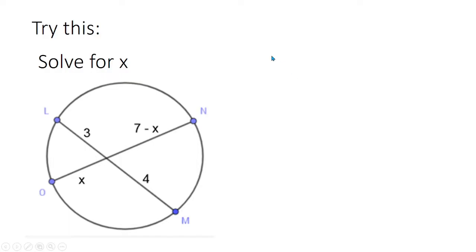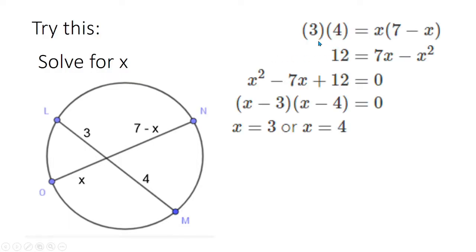Time's up. So, let's see if your answer is correct. First, we have 3 times 4 is equal to x times 7 minus x. So, that is 12 equals x times 7, which is 7x, and x times negative x is negative x squared. And then, transpose the equation so that it becomes a quadratic equation. So, we have x squared minus 7x plus 12 equals 0.